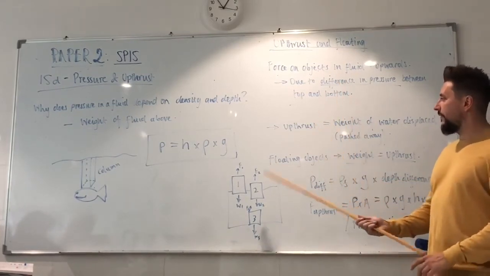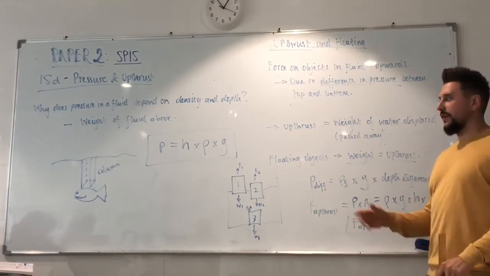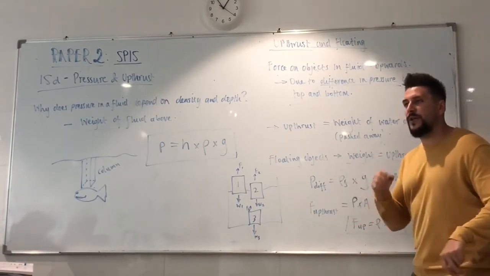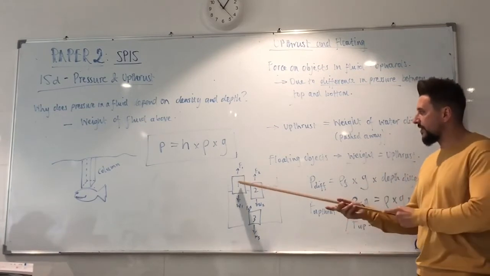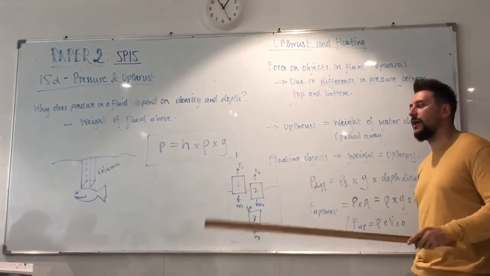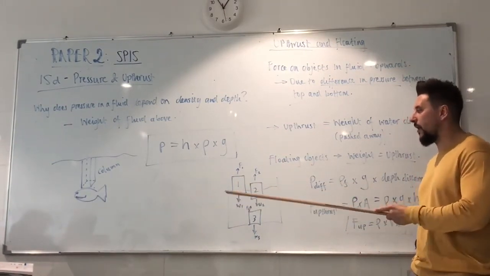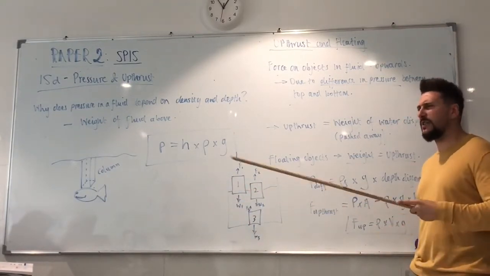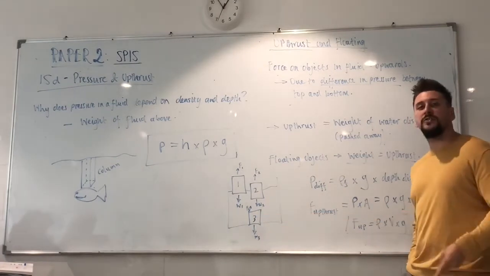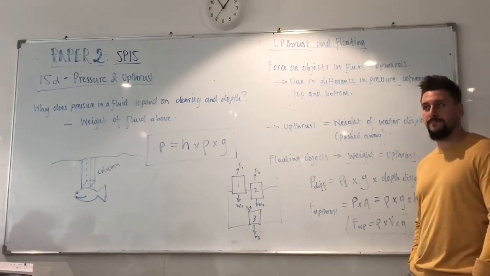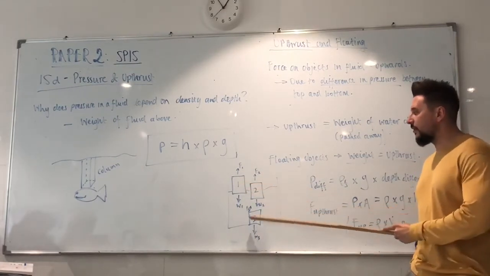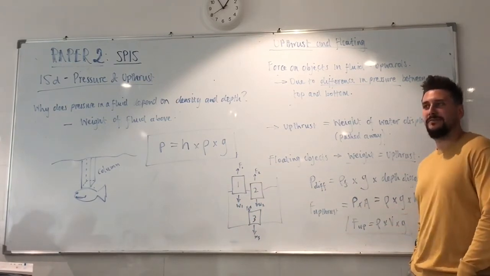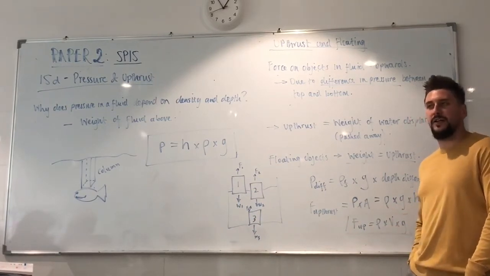If an object floats, then the force that acts down on the object in the water is its weight. For example, if you look in the textbook, there's the same example with one more block. You have a floating block here, another floating block, but it's floating lower, and then a block that has sunk to the bottom of this container. Every single object has an upthrust force acting on it.